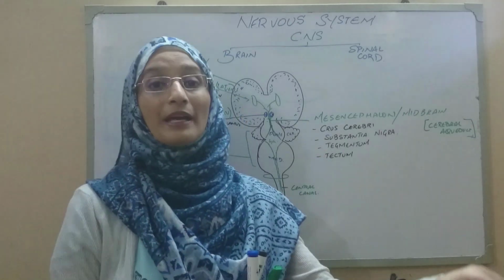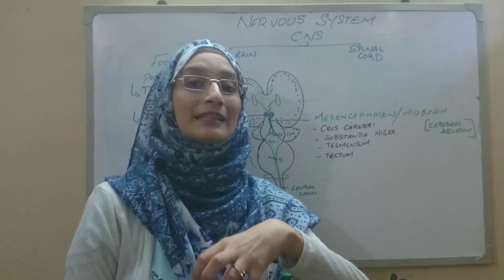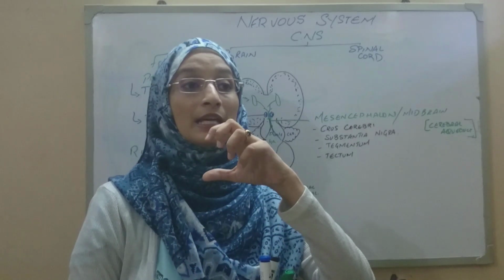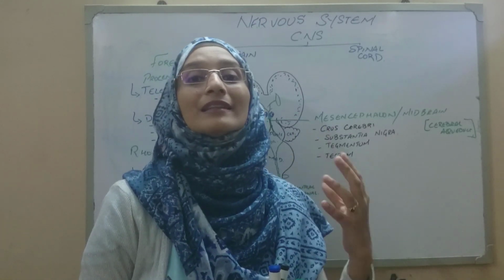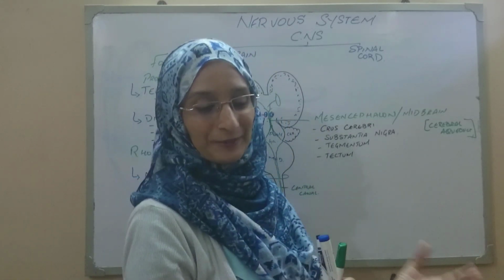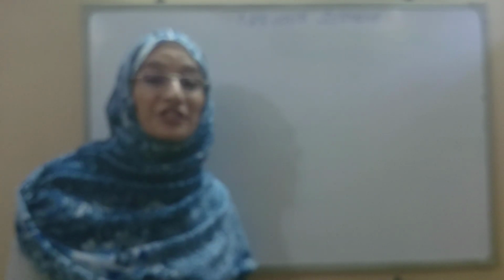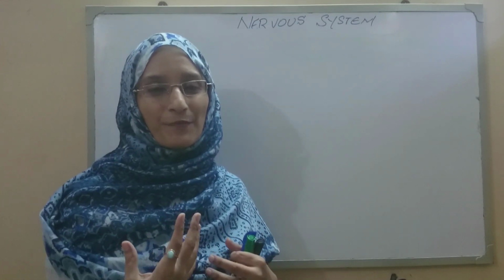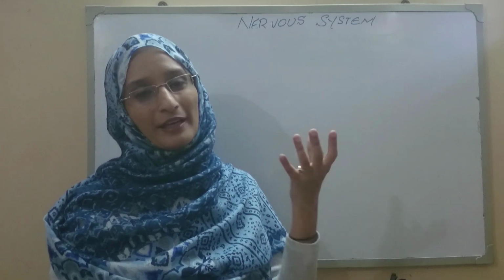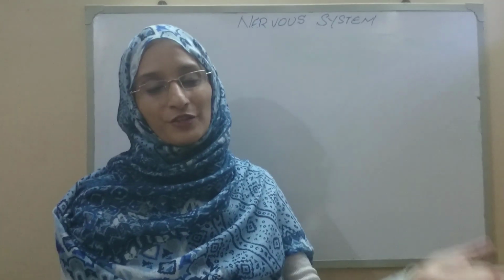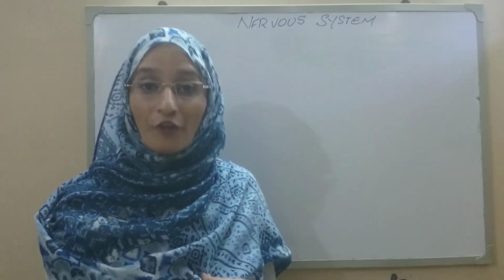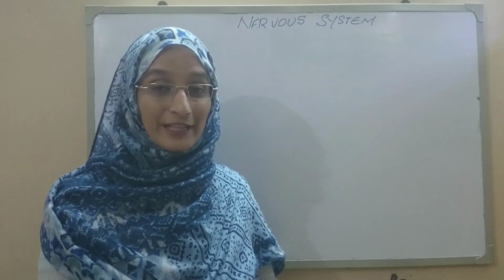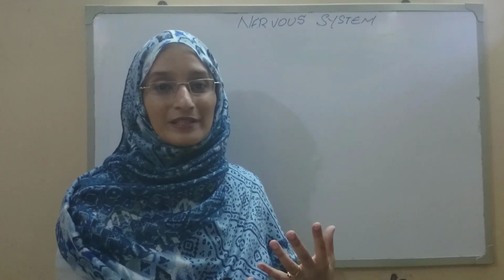But how that stimuli has entered into the nervous system, and the response or the order which is carried from the central nervous system towards the effector, is by the peripheral nervous system. The peripheral nervous system, as mentioned earlier, is basically responsible to carry the stimuli from the receptor towards the central nervous system and carries the response or the order from the central nervous system towards the effector. This is your peripheral nervous system.